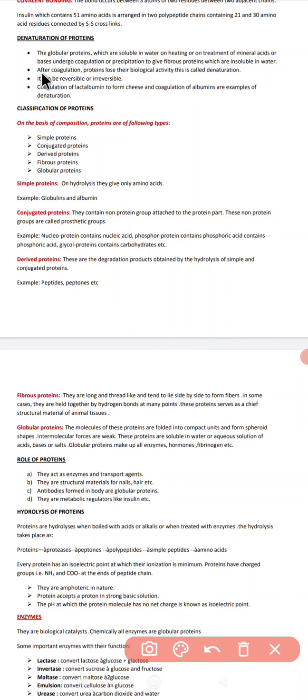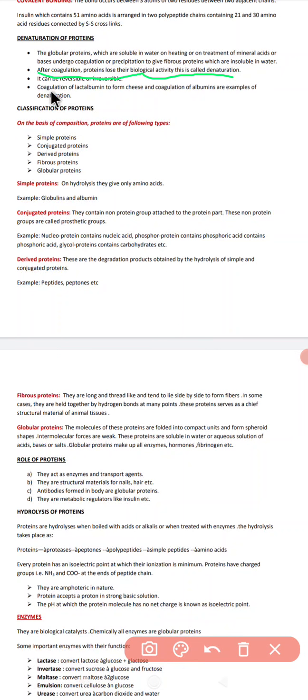So, after this coagulation, these proteins lose their biological activity. On losing their biological activity, that is called denaturation of protein. It can be reversible, it can also be irreversible. But one thing we know, that the property of the protein is lost.